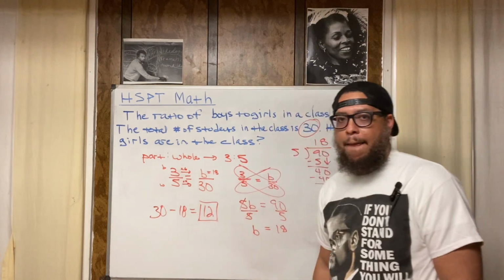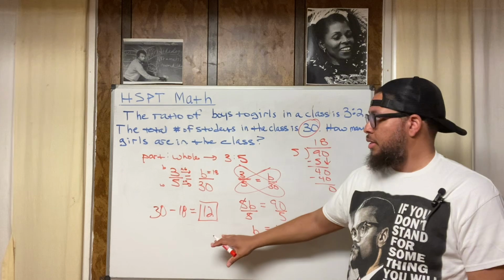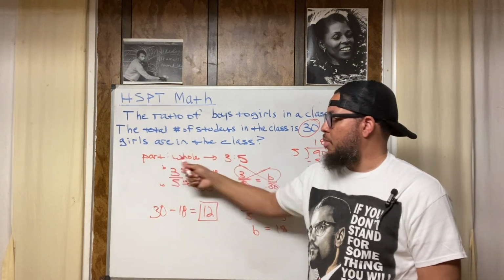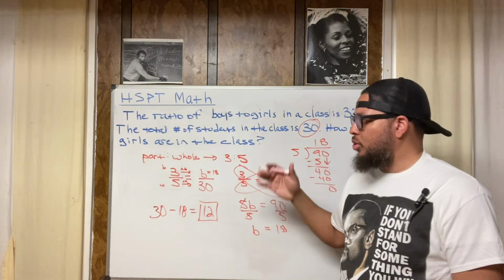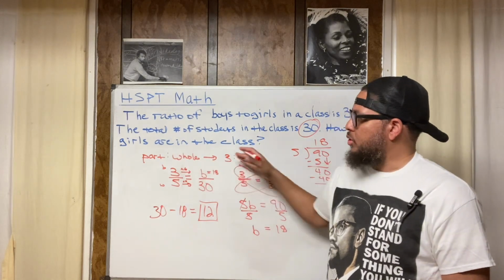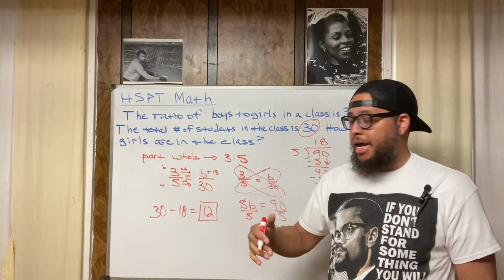12 girls. And that's not the only way to do this problem, right? We could have done it in other ways. I could have kept it in the part-to-part relationship. I'd have to think about how to do that, though, but I'm pretty sure I could do it that way. But the part-to-whole method is something you got to think about. And let me just reiterate that.